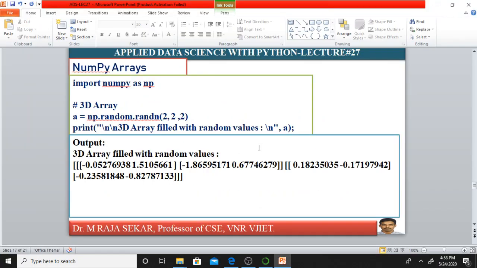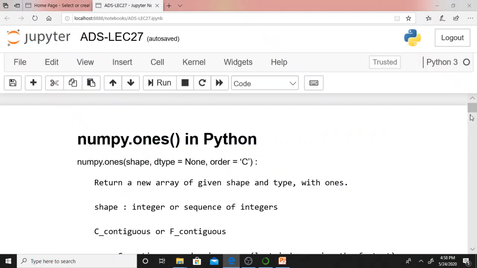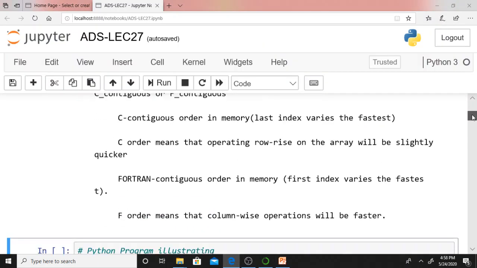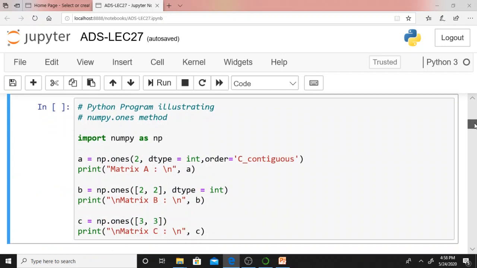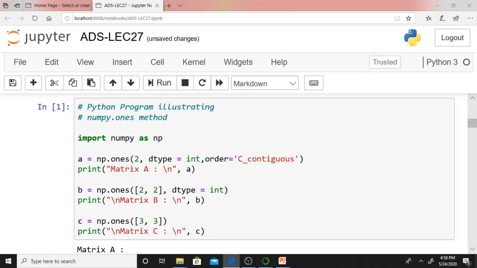We are generating random numbers based on normal distribution, or I can say Gaussian distribution. Now we will try to understand these simple programs. Just see, import numpy as np, matrix A. Let me run this program. This I already discussed in my presentation. Just see what you are getting.